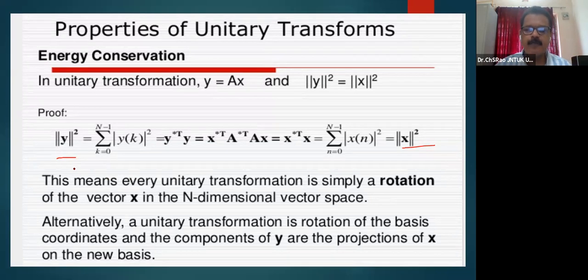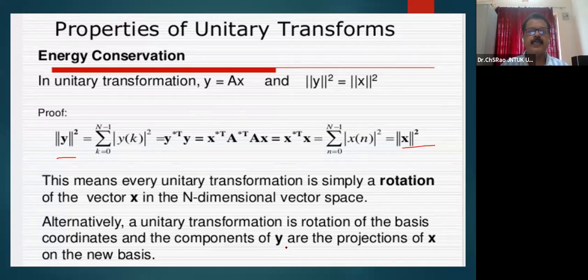The projection of the original signal x on the basis function of a particular transformation is nothing but the unitary transformation. We try to project the original signal x on the basis function of the transform y.